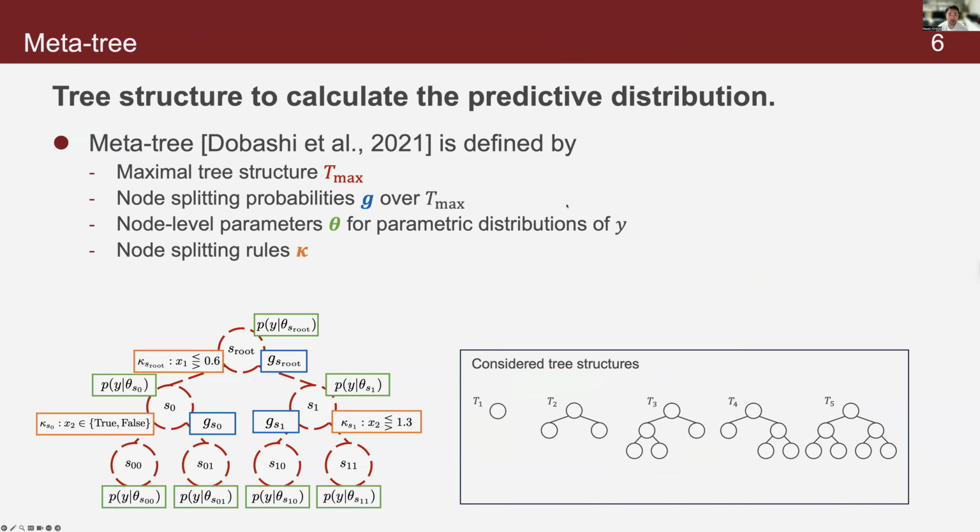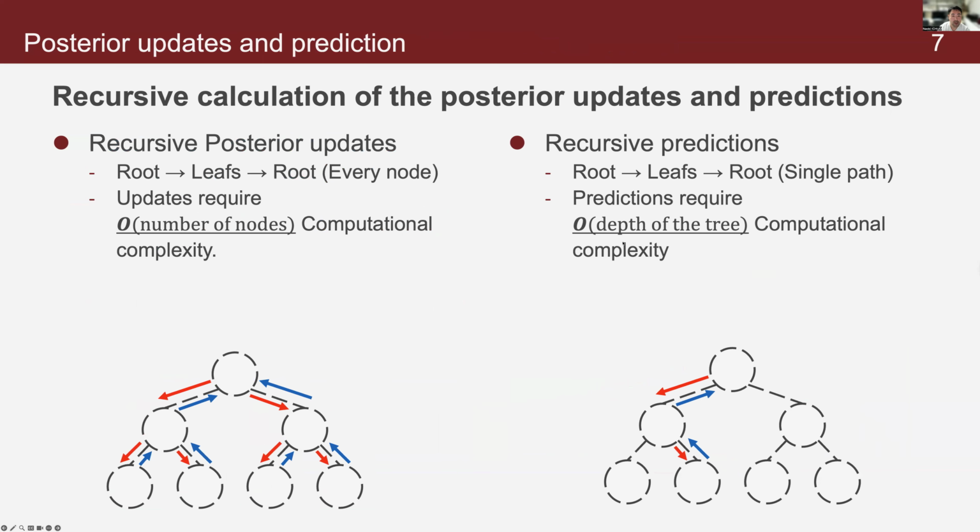To realize this, we employ the concept of a meta-tree, which was presented by Tobashi et al. A meta-tree is defined by the maximal tree structure, node splitting probabilities, node level parameters at leaf nodes, and splitting laws. Posterior updates can be calculated recursively with computational complexity proportional to the number of nodes. Also, predictions can be calculated recursively as well, with computational complexity proportional to maximal tree depth.